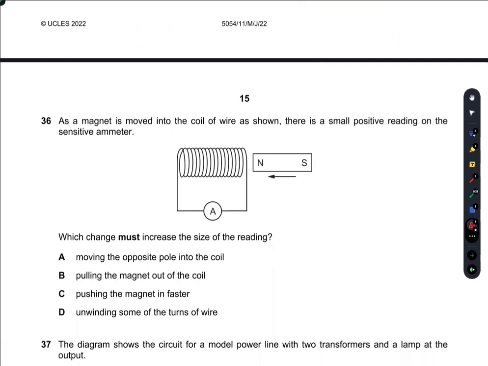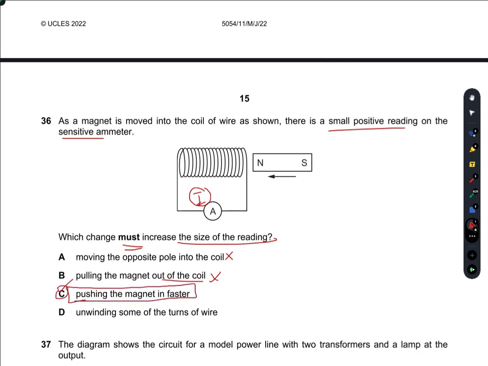As a magnet is moved into a coil of wire as shown, there is a small positive reading on the sensitive ammeter. Which change must increase the size of the reading? So which change must increase the amount of the current induced here. Moving the opposite pole into the coil will not increase the size of the reading. It might change the polarity of the current. Pulling the magnet out of the coil will reduce the size of the reading.